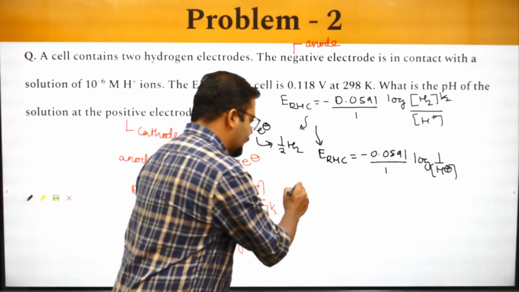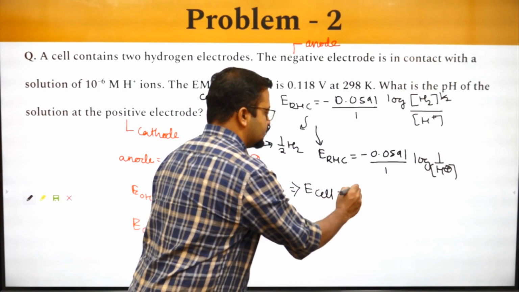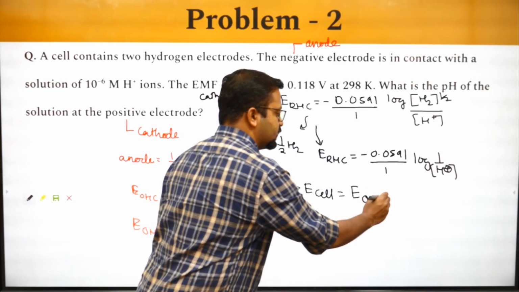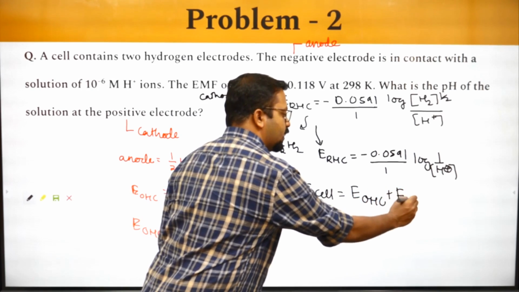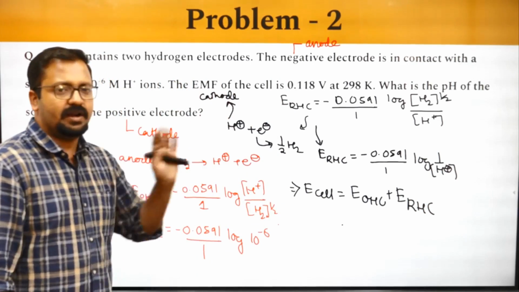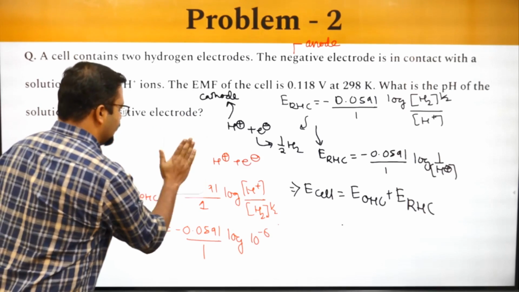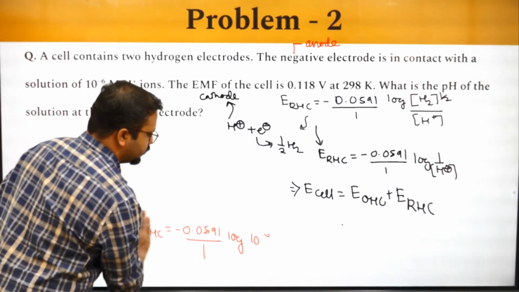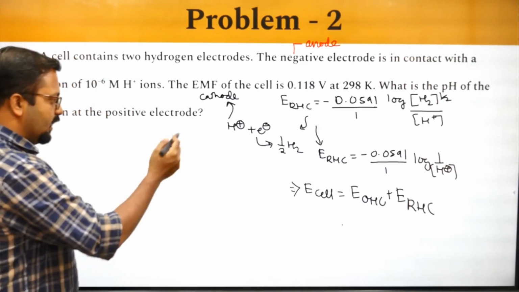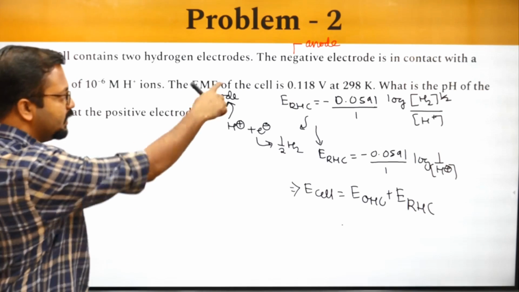What is the E cell? E cell is E for oxidation half cell plus E for reduction half cell. As simple as that. Oxidation half cell, reduction half cell, you add both and get the result. So I will erase this part. The sum of E for oxidation half cell and E for reduction half cell is already given.